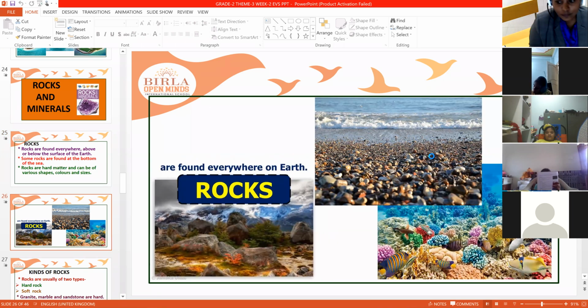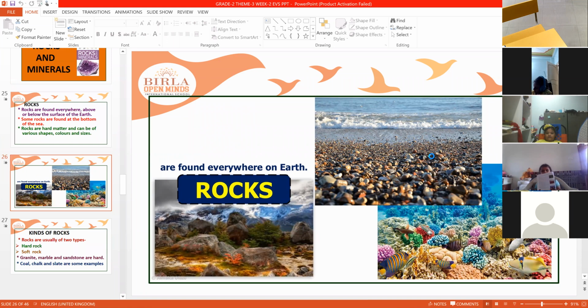These are the rocks. They are found everywhere on the earth. You may find them on the land or near the sea coast, in coastal areas, and also at the bottom of the seas and oceans. So everywhere you can find rocks.